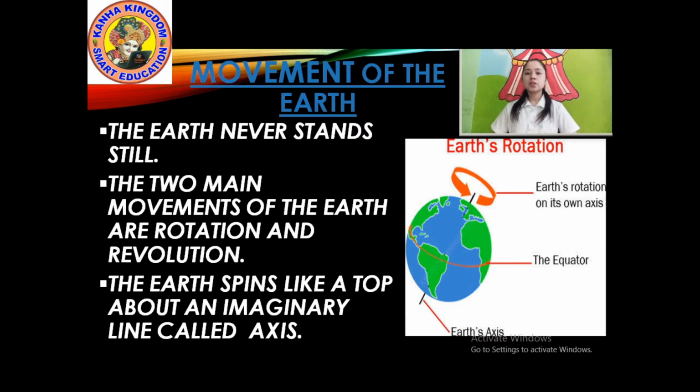The Earth spins like a top about an imaginary line called axis, an imaginary line about which a body rotates. Look at the picture carefully. This is the movement of the Earth. I'll explain rotation and revolution later. Let's move towards another subtopic.